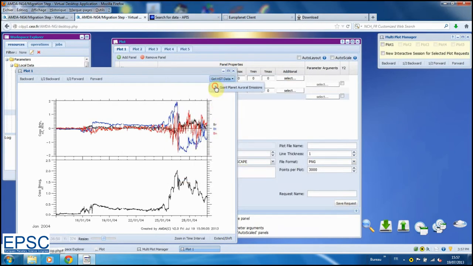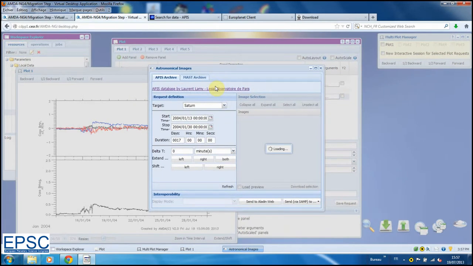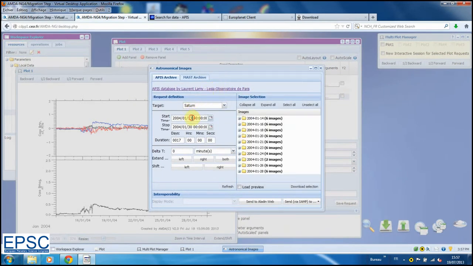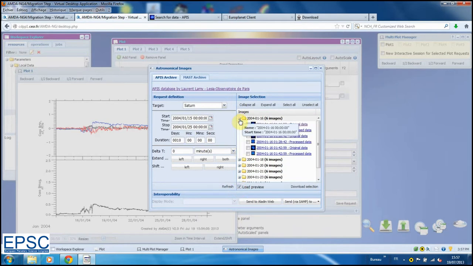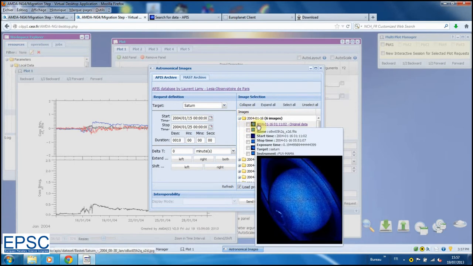Then, still from AMDA, in the APIS archive window, we can refine the interval time between January the 15th and 25th. By clicking on Refresh, we see the answer from APIS. Some images are available. We can see a preview of each of them, and we note that they indeed show auroral lights on Saturn's pole.